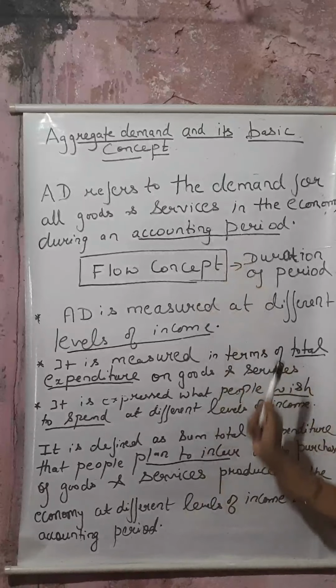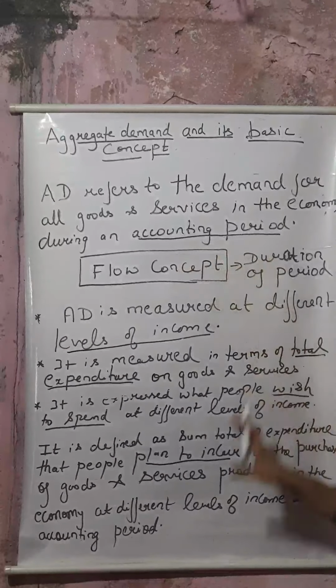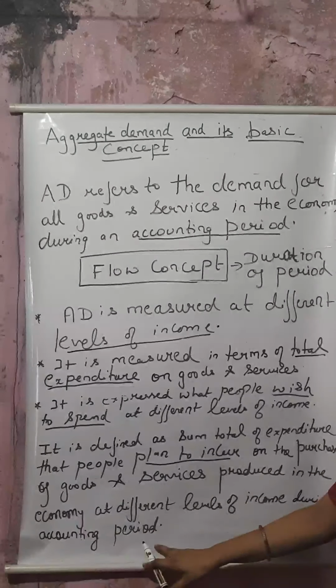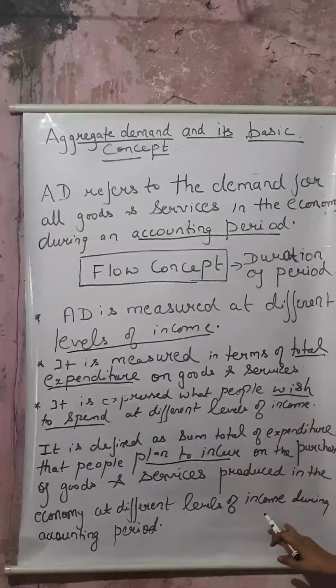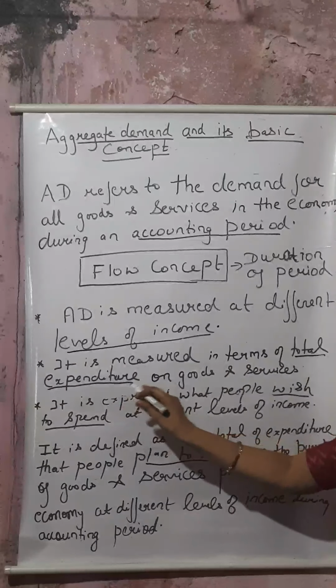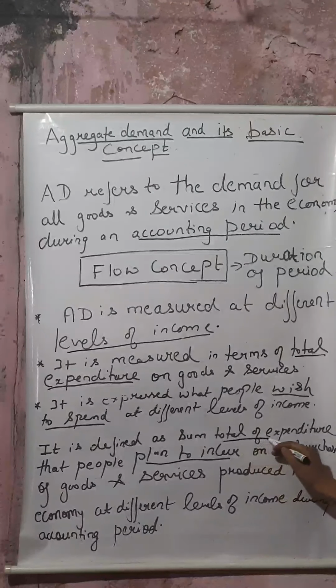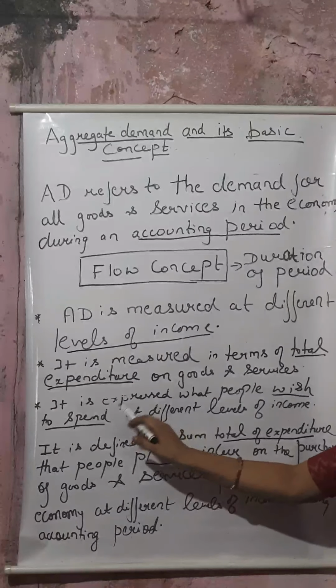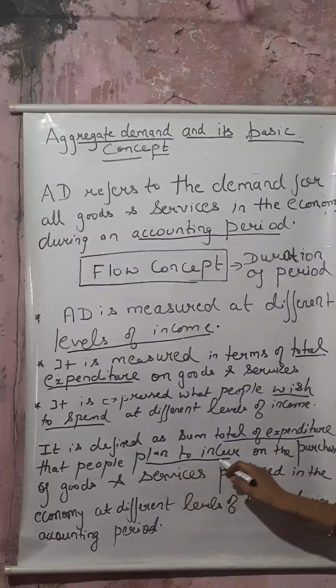See, all the points came in this definition. I have underlined some: accounting period, levels of income, total expenditure, and lastly, what people plan to spend.